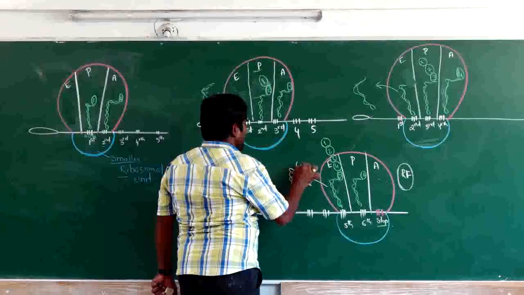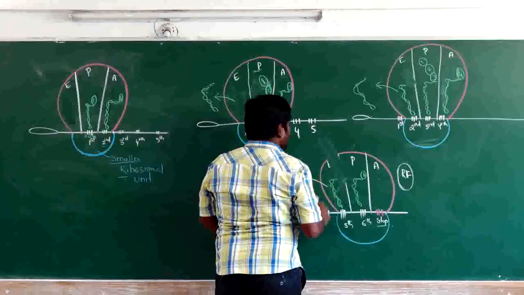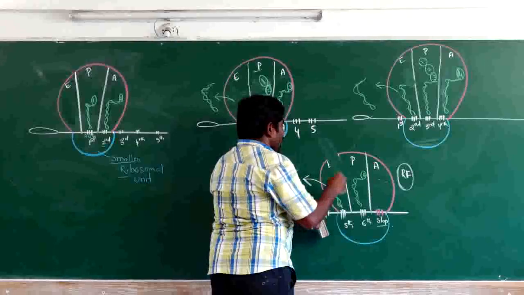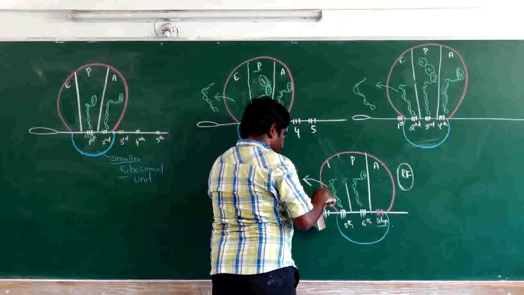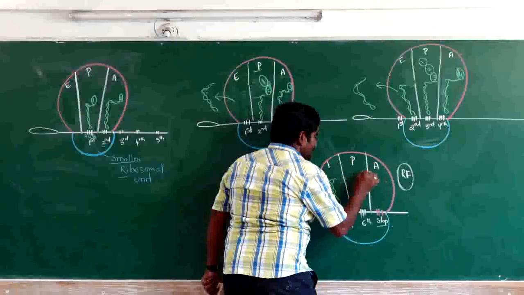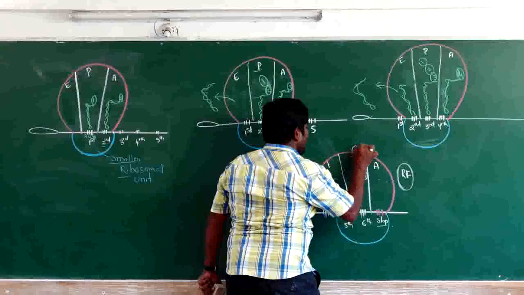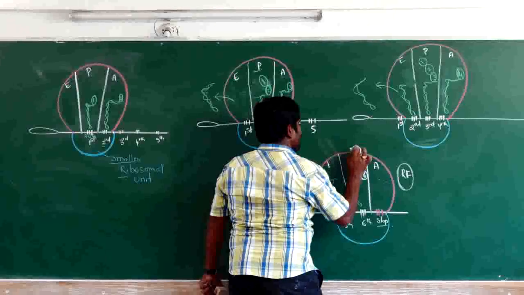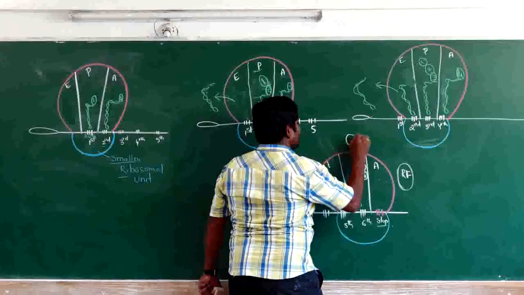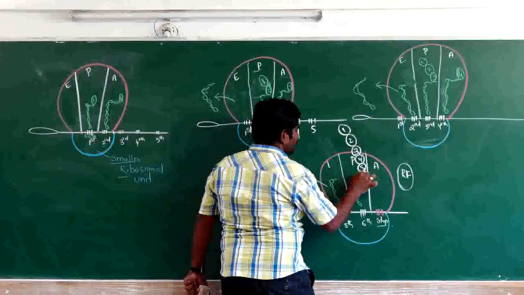The fifth tRNA is eliminated, and all these amino acids will bind together: this is the sixth amino acid, this is the fifth, this is the fourth, and this is the third amino acid, and this is the second amino acid, and this is the first amino acid. All these amino acids will bind to this.